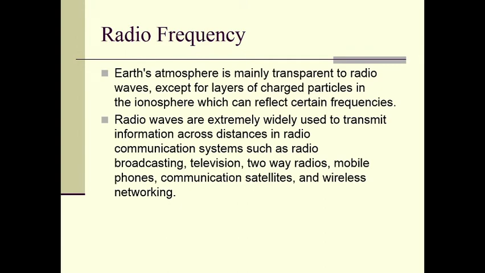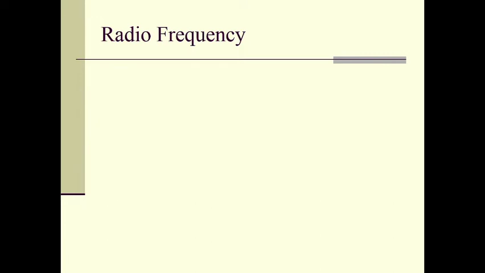Radio waves are extremely widely used to transmit information across distances in radio communication systems such as radio broadcasting, television, two-way radios, mobile phones, communication satellites and wireless networking.